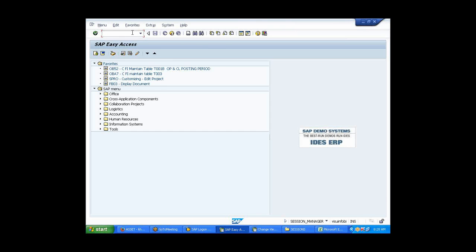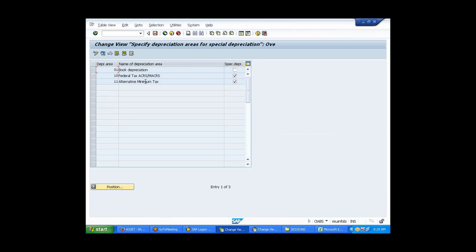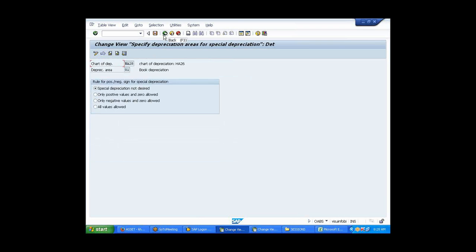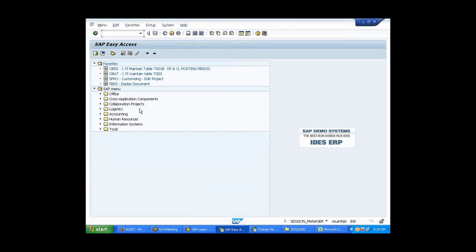In this OAVS, maintain period controls. Maintain period.